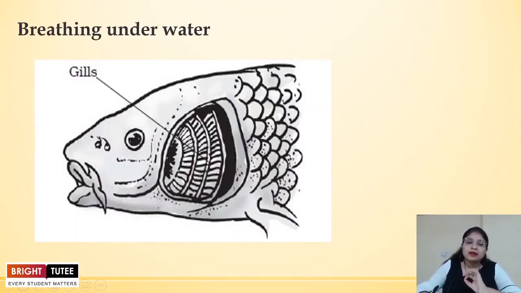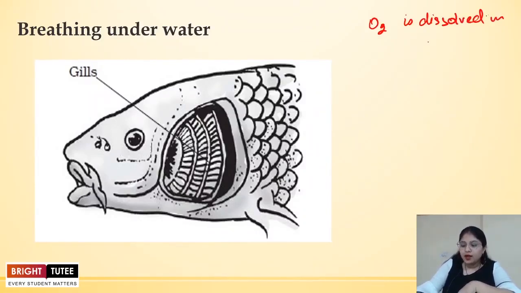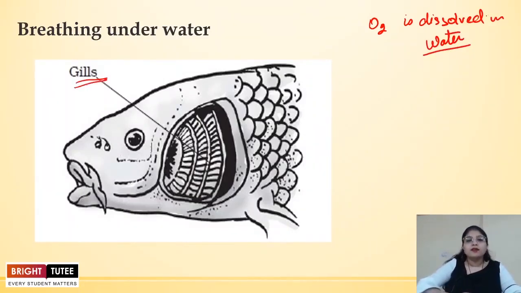The reason is that the oxygen that they need to obtain is dissolved in water, right? So breathing underwater is a little different from that which occurs in the air, because the oxygen is dissolved in the water. Now, how does this happen with the help of gills? Let's understand. First of all, gills are projections of the skin, and they are very well supplied with blood vessels.